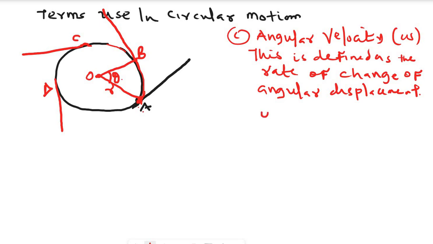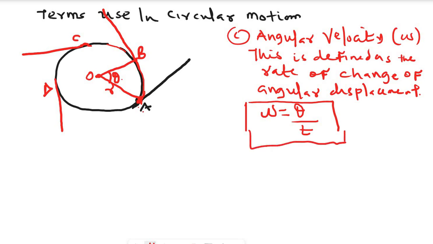So therefore, angular velocity is the rate of change of angular displacement. The angular displacement is theta over time. Rate of change, anything rate involves time. So angular velocity is the rate of change of angular displacement, where the angular displacement is measured in radians.